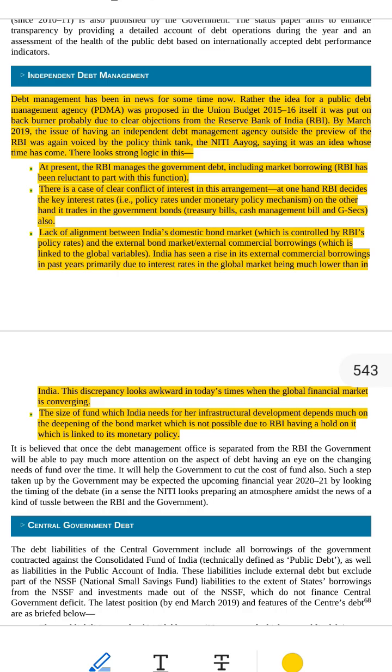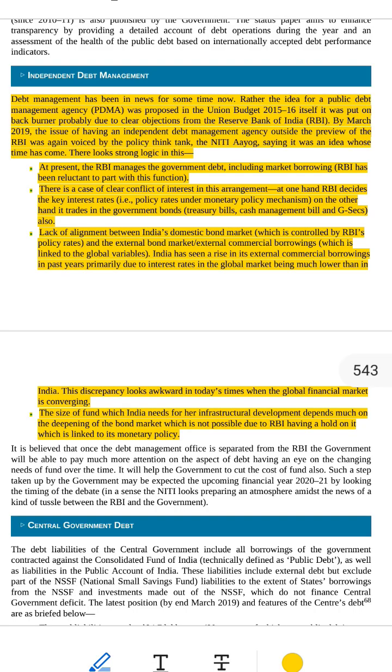1. Conflict of interest. RBI does two big jobs at the same time. Job A, RBI sets interest rates, called policy rates. This decides how expensive or cheap loans are in India. Job B, RBI also borrows money for the government by selling government bonds. Problem, it's like being both the referee of a football match and a player in the same team. That's unfair, right? That's called a conflict of interest.